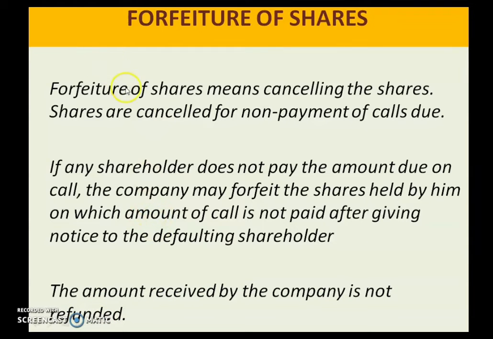So this case says that if any shareholder has made a default in making payment of any of the calls, maybe allotment, maybe first call or second call, then his shares are cancelled. The process of cancelling the share is known as forfeiture of shares. In that case, whatever amount we have received so far from this shareholder will not be refunded to that particular shareholder.